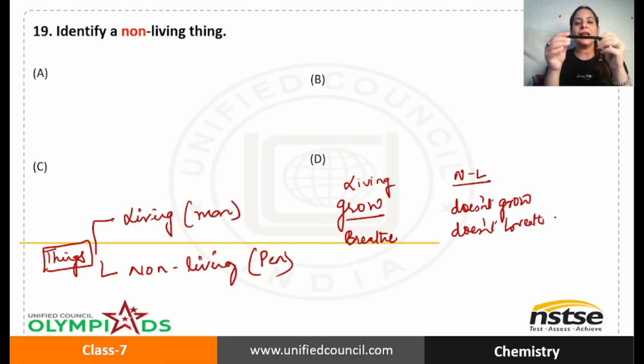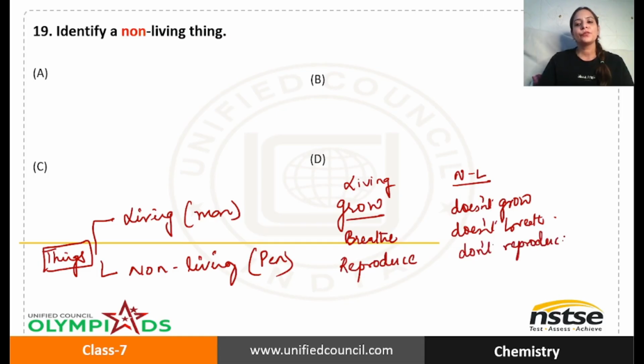Have you ever seen a kid of a pen? No. So living things can reproduce, but non-living things don't. This pen cannot give rise to any child of its own. That is a new pen. You must not have seen that either, right? But we can reproduce. We can have kids.